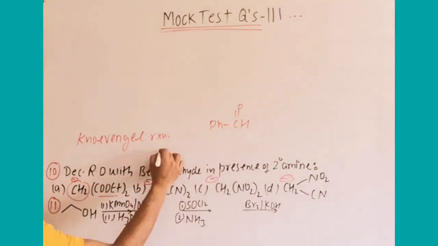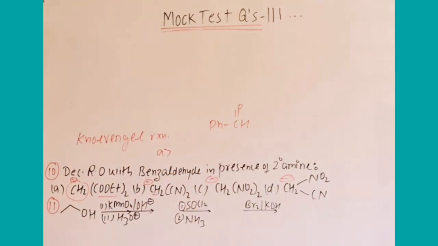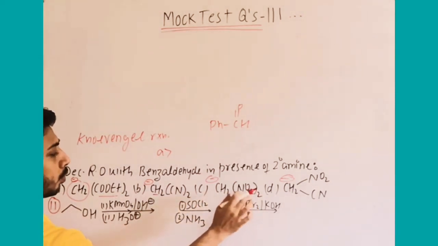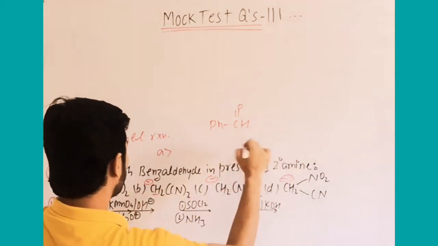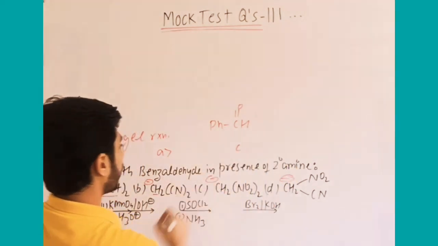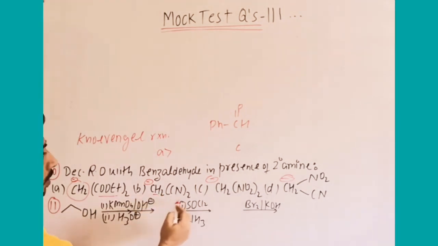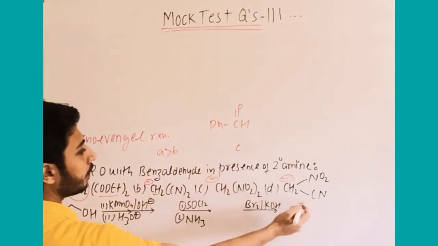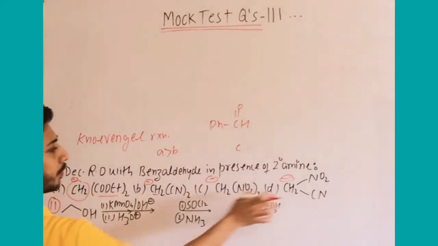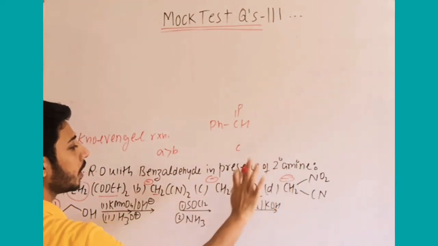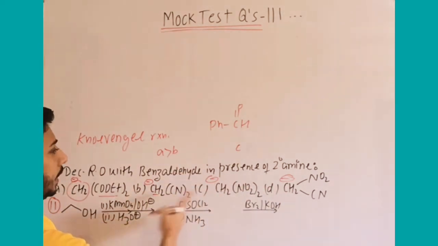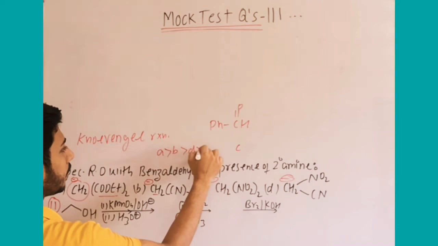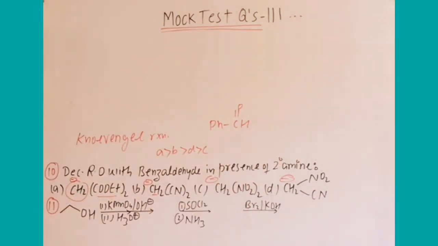So first we can say it will be best in the reactivity order. Then the most withdrawing is NO2, so its negative charge will be least, so it will be slowest in the reaction. And B is better compared to D. Why? Because here one NO2 is still present, so more withdrawing effect means less negative charge and less nucleophilic strength of this carbon. So A, B, D, and last will be C. On the basis of nucleophilic strength of the carbon, we are deciding the answer.